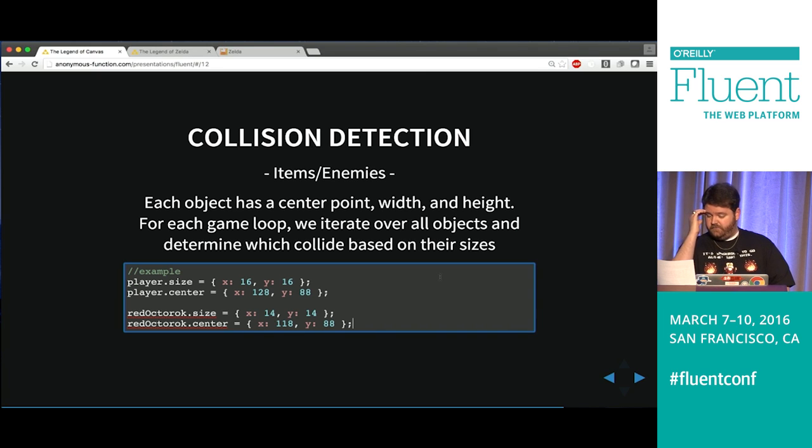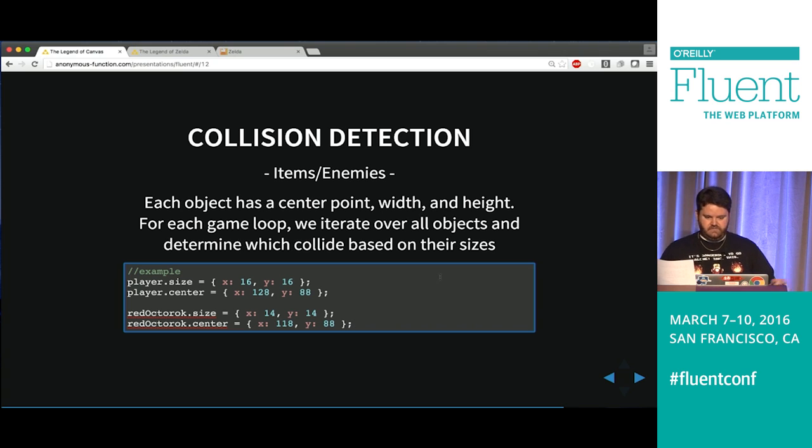So for each iteration of the game loop, we're going to take any two things that can have an interaction. So say, okay, find me a Link, loop over everything in the game. Is he colliding with any of those things? Did he walk into fire? Probably needs to take damage. Did he run into an enemy? Maybe he needs to take damage. Is he swinging a sword? Because if so, he needs to deal damage. But wait, what if he's facing the wrong way? Right. So that's when these things get a little more complicated, but you have to take them all into effect. But that loop provides you the opportunity to check all these states before you start drawing stuff.